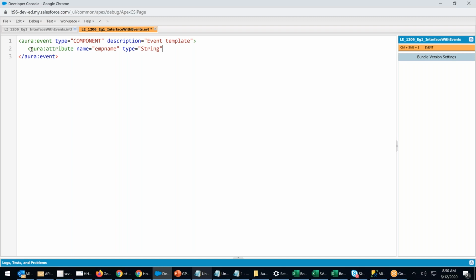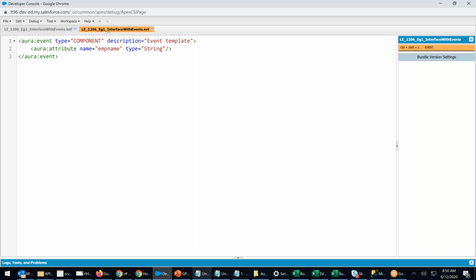Type equals string. I have created a component event with an attribute. That event, now a component, whichever component wants to fire it has to register. Wherever the fire happens, register, then call the event, then fire the event. This is how it works.